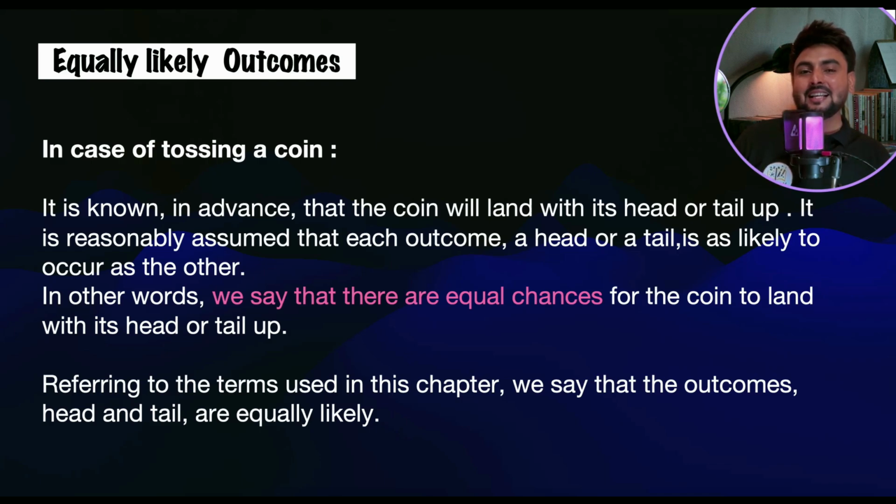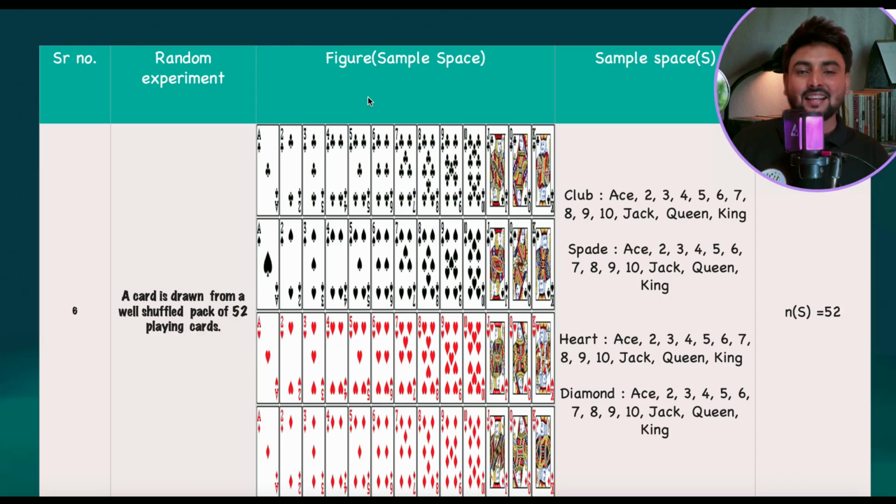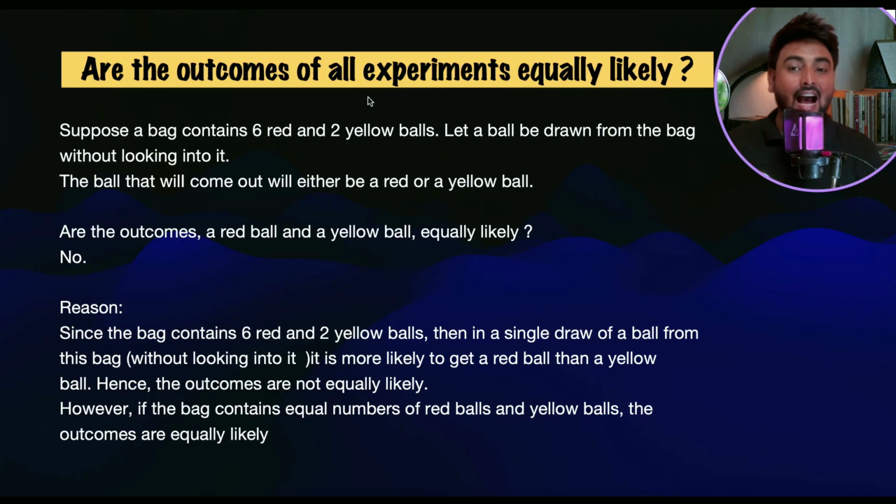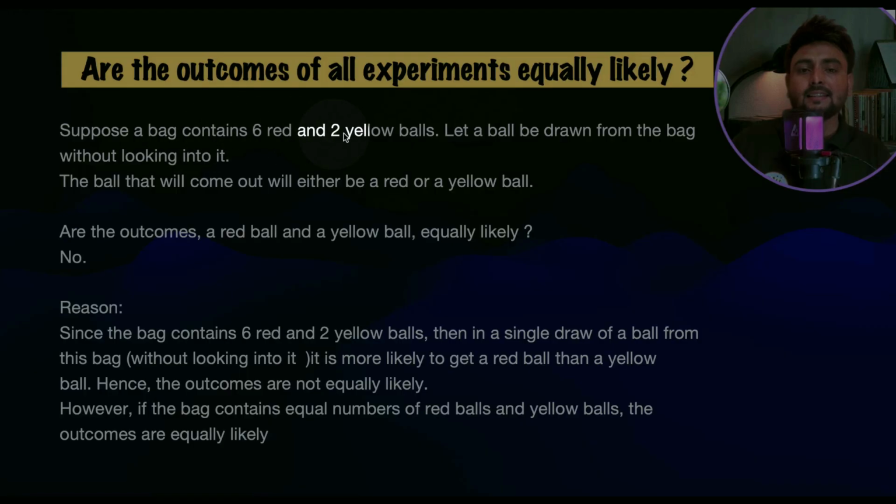What do you feel? Let's try to get this answer in the next part. Are the outcomes of all experiments equally likely? Let's understand this with the help of an example. Suppose a bag contains 6 red and 2 yellow balls. Now let a ball be drawn from the bag without looking into it. The ball that comes out will either be a red or a yellow ball.